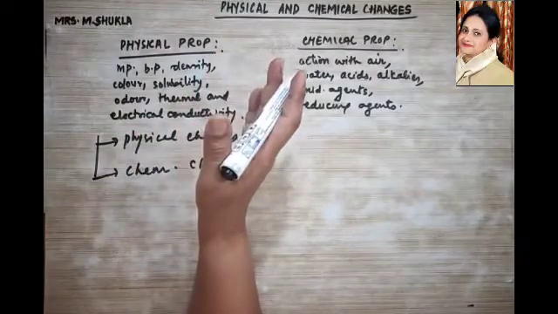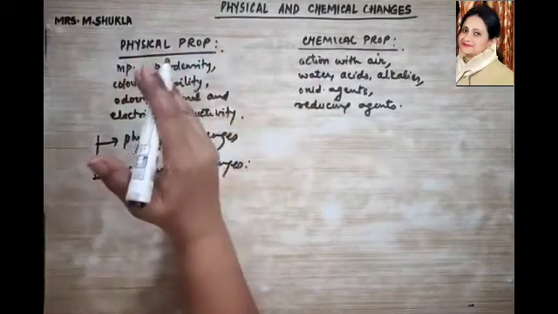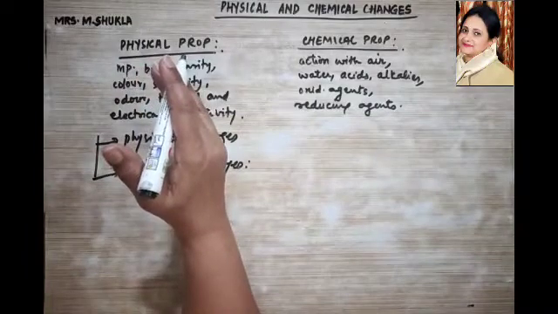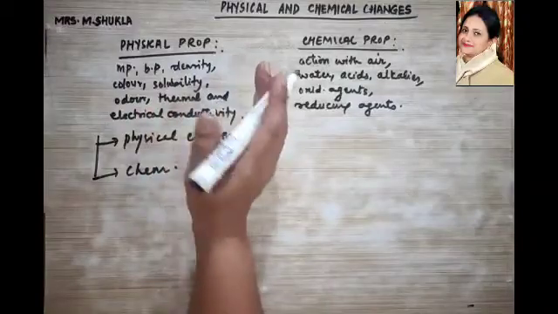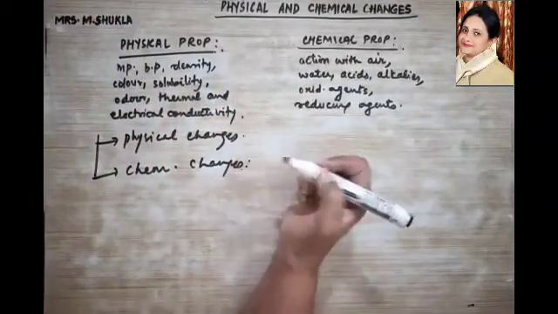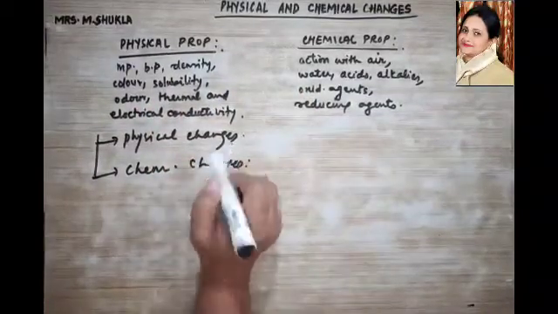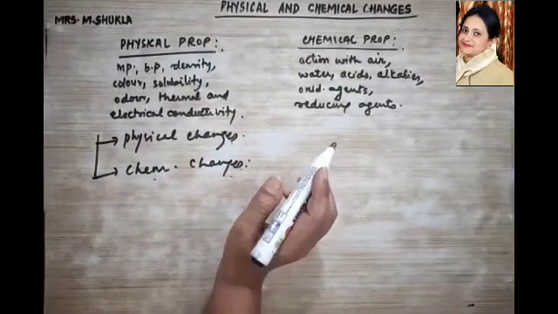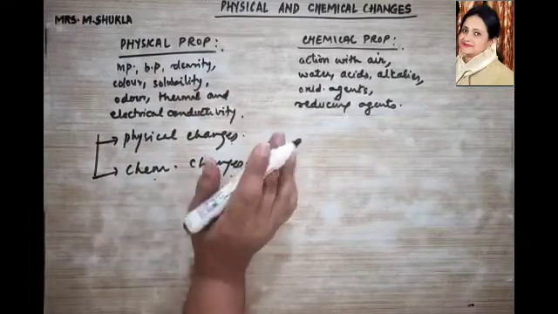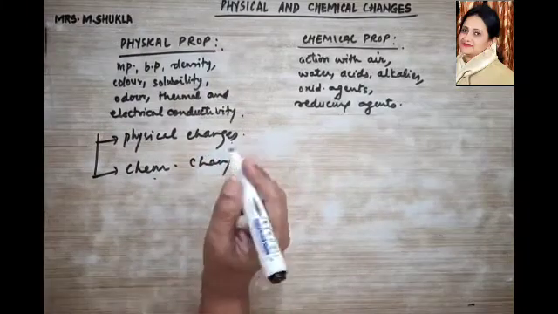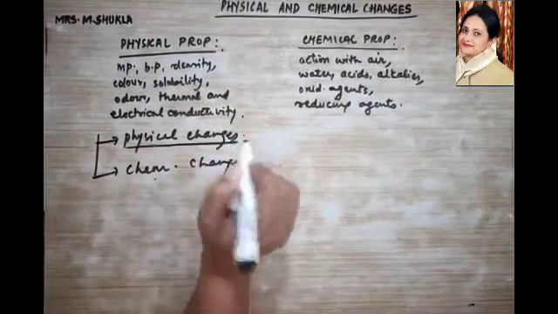So this was just a review of various types of changes that you had studied earlier. But broadly, all these changes have been classified here into just two types of changes. What are they? Your physical change and your chemical change. So in this class, we are going to study only these two types of changes. So let us come today first to the physical change.